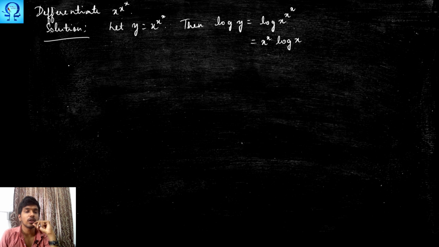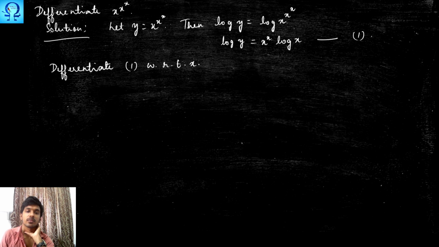Now let me mark this as equation 1. We are about to differentiate equation 1 with respect to x. Before proceeding with this, let me tell you one more thing.